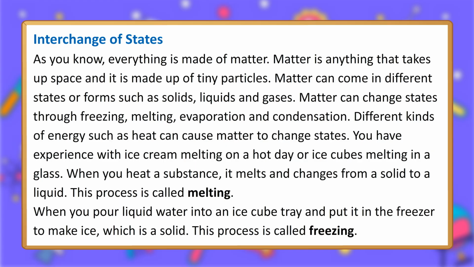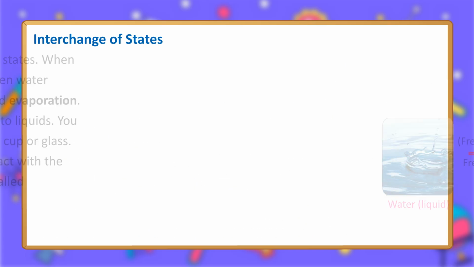You have experience with ice cream melting on a hot day or ice cubes melting in a glass. When you heat a substance, it melts and changes from a solid to a liquid. This process is called melting. When you pour liquid water into an ice cube tray and put it in the freezer to make ice, which is a solid, this process is called freezing.